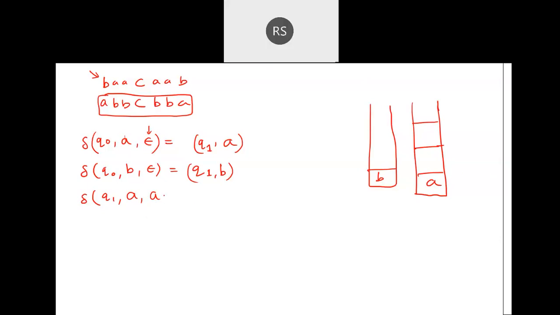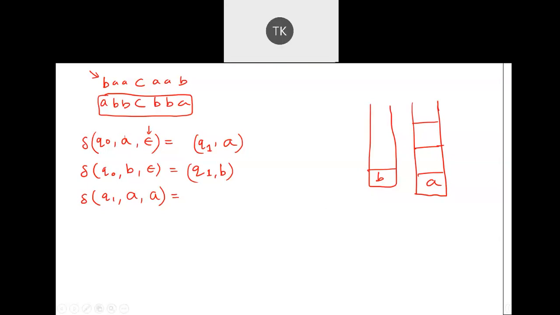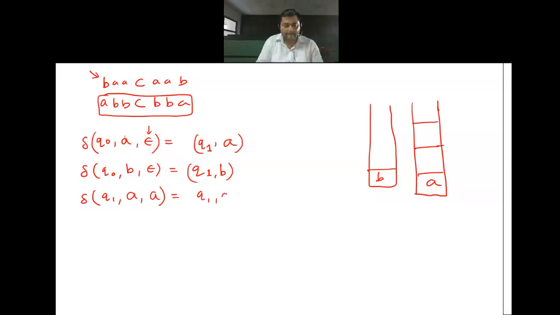Fine. So what you are willing to do in this case? Push onto the stack. I really don't mind whatever it is, either A or B, I'm just willing to push it onto the stack. Another case can be that you may have A on the string and on the stack what you may have.